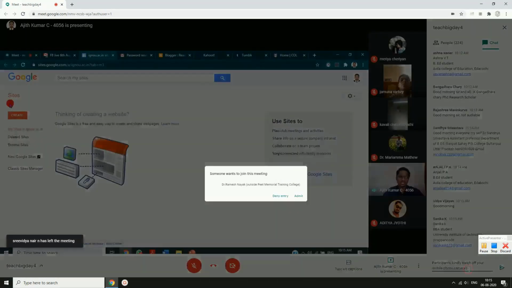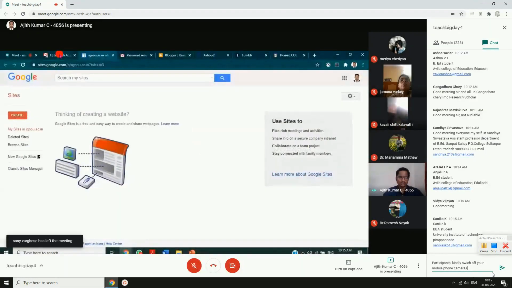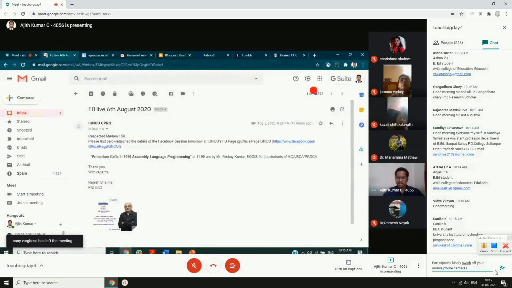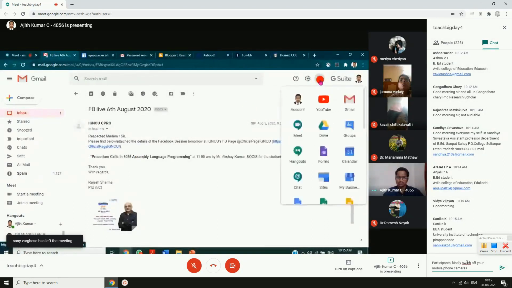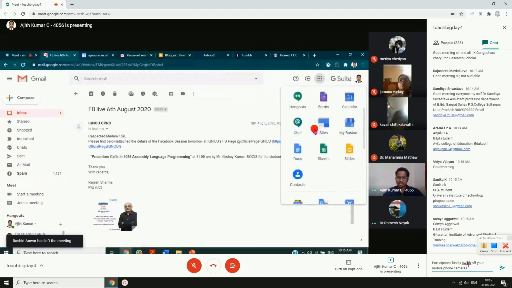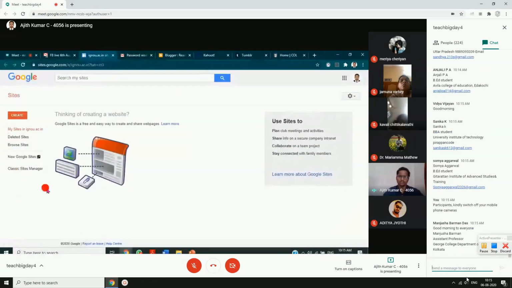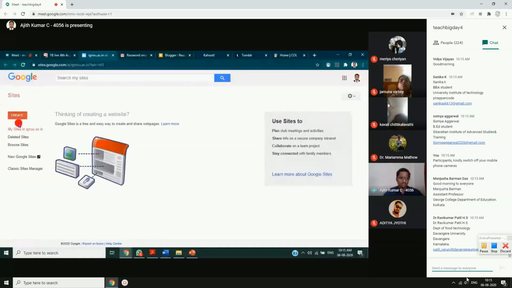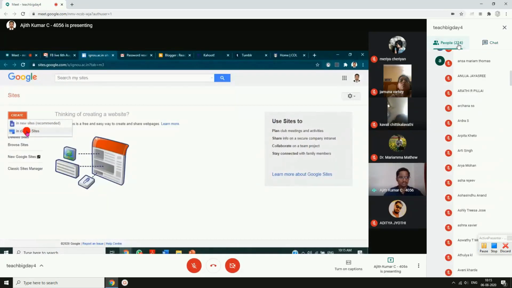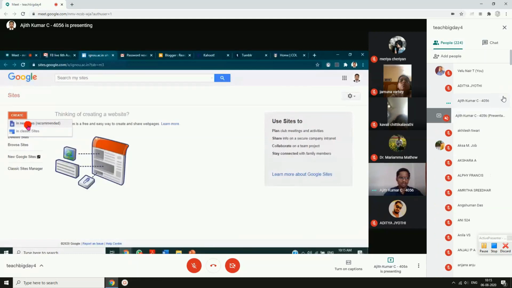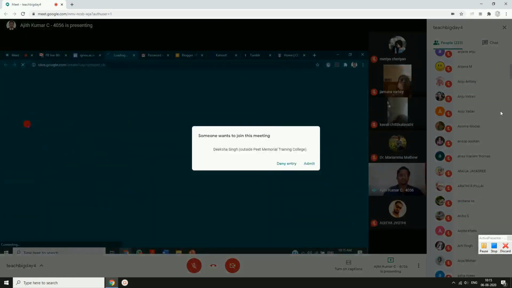I'll just click on create. On the left side, you can see the create button. I was in my email. I'll click on this Rubik's Cube, then I'll come down and search for Sites. I'll click on that. Then it takes you to a new window where you can create the website. Now to create a new website, I'll just click on create, in new Sites or classic Sites. I'll just click on the recommended one, new Sites.